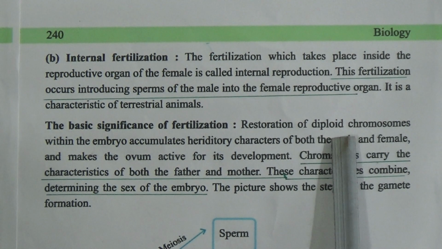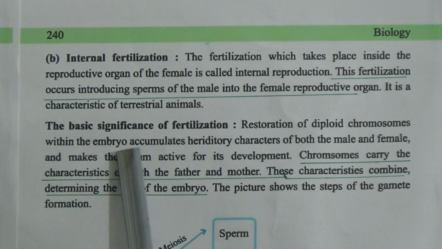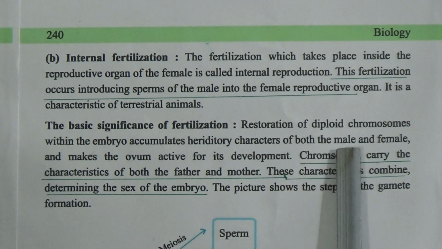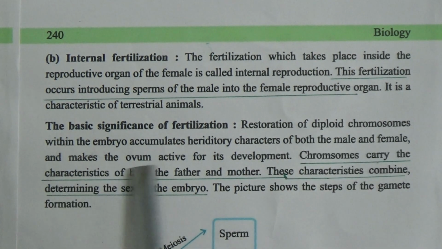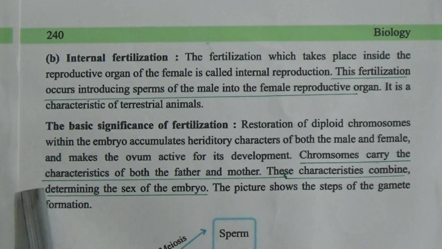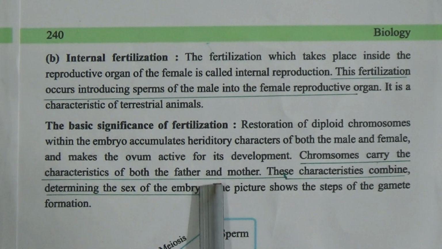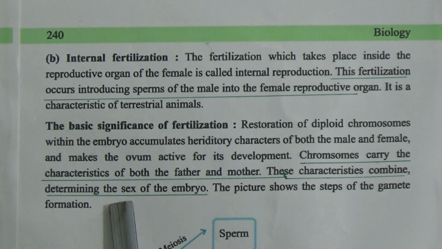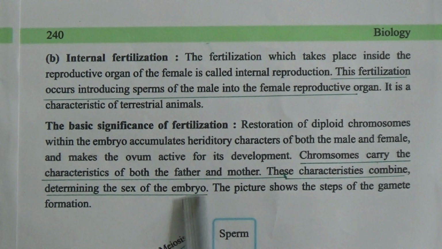Restoration of diploid chromosomes within the embryo, accumulating hereditary characters of both the male and female, and making the ovum active for its development. Chromosomes carry the characteristics of both the father and mother. These characteristics combine, determining the sex of the embryo.